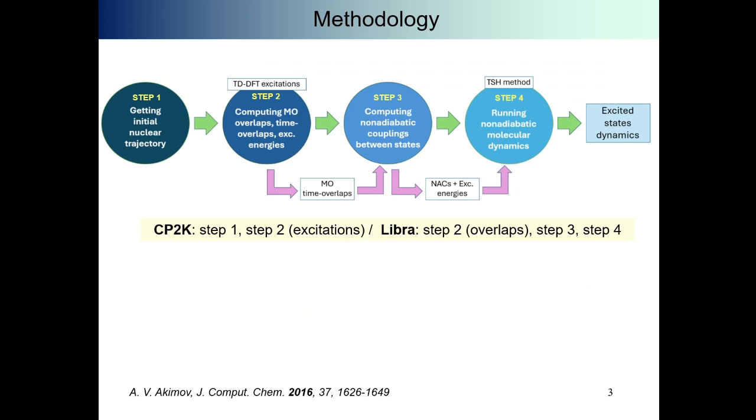So the methodology of this project is comprised by these 4 steps. First of all, we get the initial nuclear parametric trajectory of our titania nanoclusters. Then we compute with TDDFT the excitations and get the excitation energies, the molecular orbital overlaps and time overlaps. Then, using the molecular orbital time overlaps, we compute the nonadiabatic couplings between states, and then using the NACs and the excitation energies from step 2, we can, following some trajectory surface hopping method, run nonadiabatic molecular dynamics to shed light finally in the excited state dynamics of titania systems. The 2 main codes used interchangeably in this methodology are CP2K and Libra.